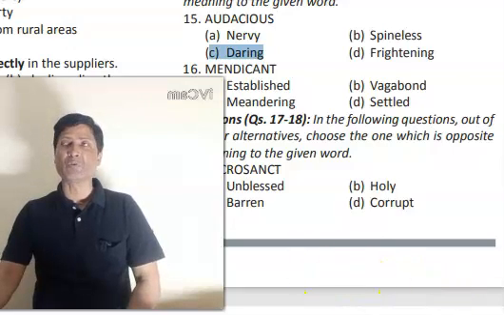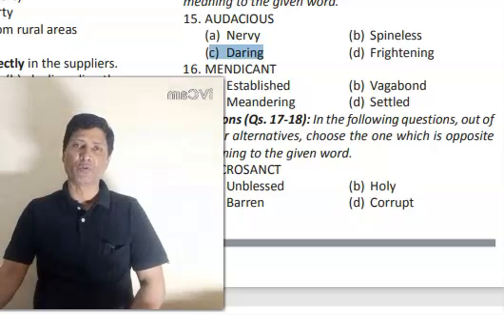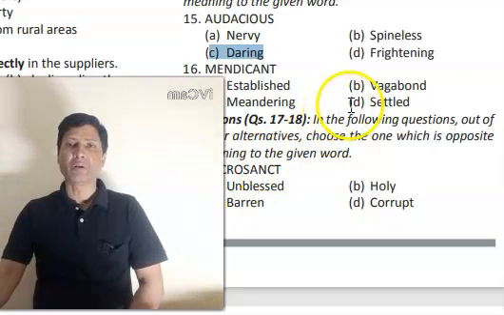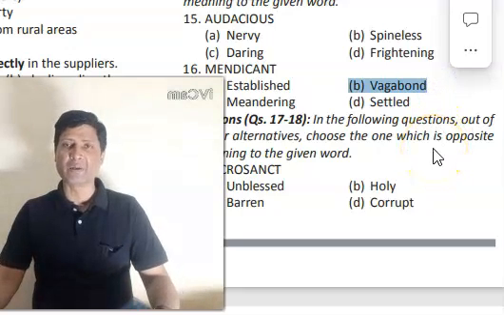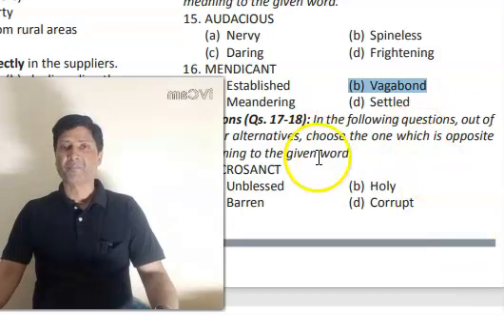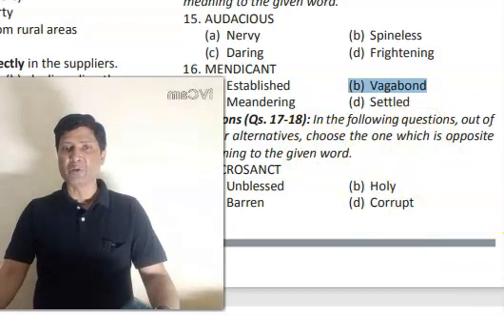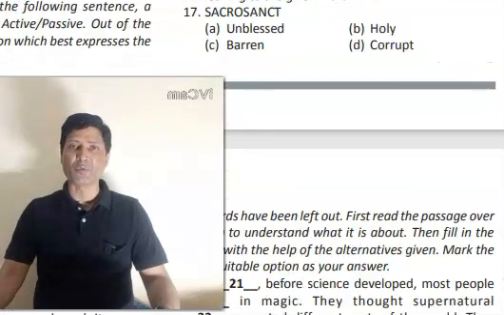Mendicant is a person who remains roaming from one place to another aimlessly or for money or food. So mendicant is a person who remains roaming from one place to another. That is, vagabond will be the right answer. So far as the meaning of the remaining words are concerned, they are given in the answer section. Please check if you want.